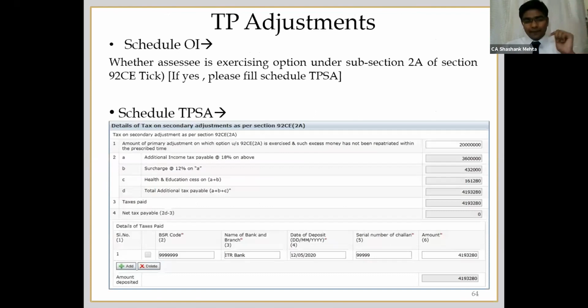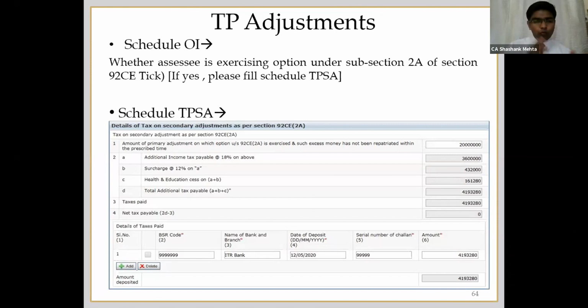So I have just taken a snapshot of this. Firstly, in schedule OI, you have to report whether you are exercising this option under sub-section 2A. If you click yes, then schedule TPSA, that is transfer pricing secondary adjustment, will be enabled. Here you have to enter the excess amount which has not been repatriated. In our example, it is 2 crore. Automatically your tax liability will be calculated.